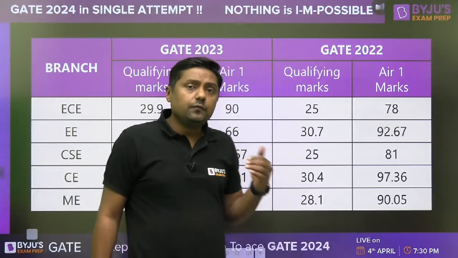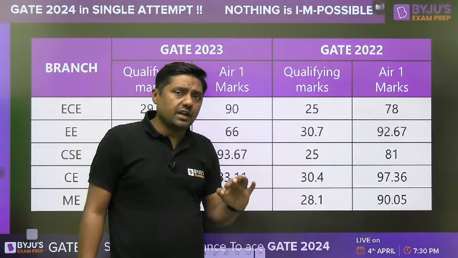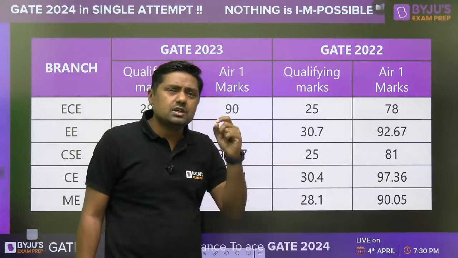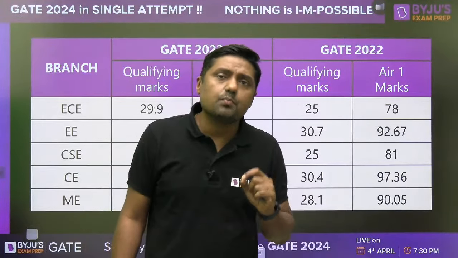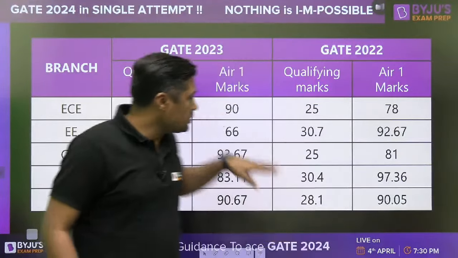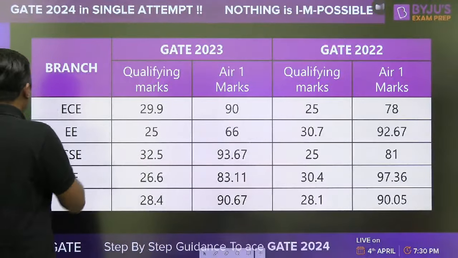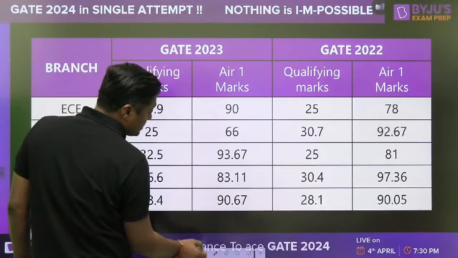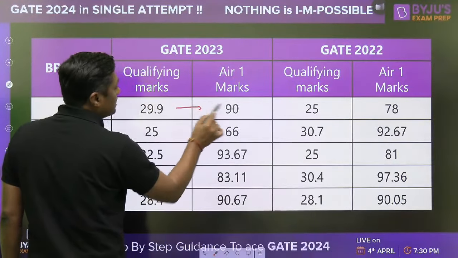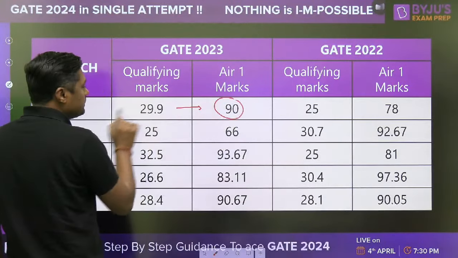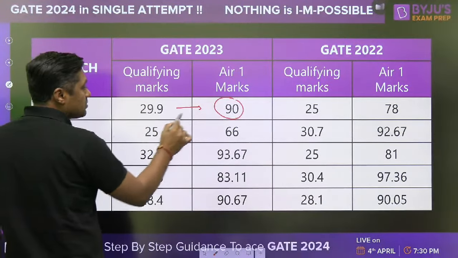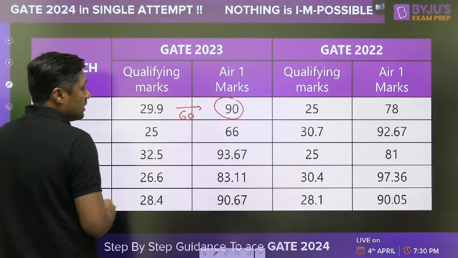But if you are focusing on the first rank, then that is the session for you, because each and every mark is important. Okay. Then watch this. What is the difference between the qualifying marks and this mark? 60 marks, guys. This is the top ranker mark and that is the qualifying marks. Total difference is 60 marks.